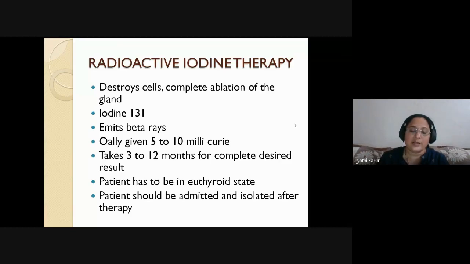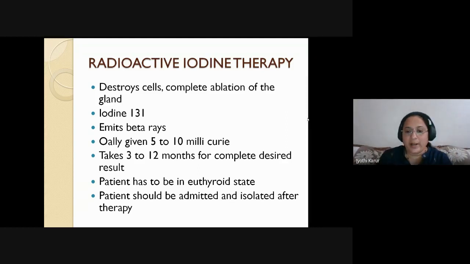So when the patient is in severe toxicosis, don't wait for this radioactive iodine therapy to act. So once you have controlled medically, when there is small focus, you can go ahead with the RAI therapy. So patient has to be brought to euthyroid state because it's going to take longer time.